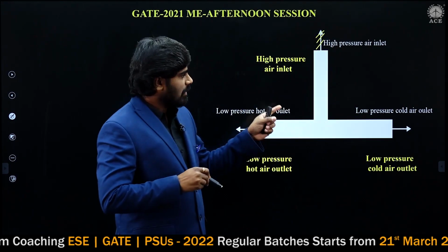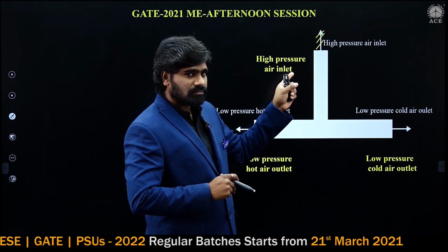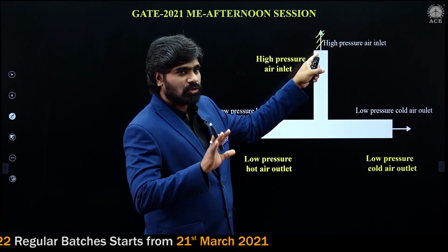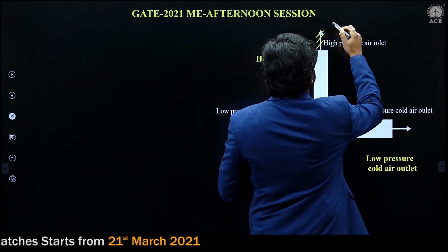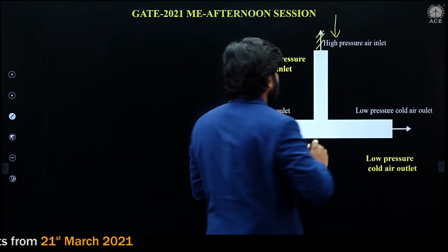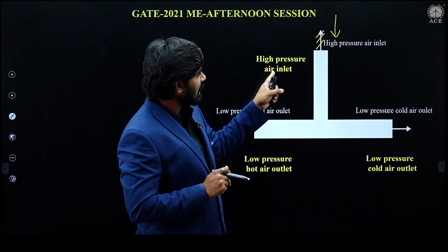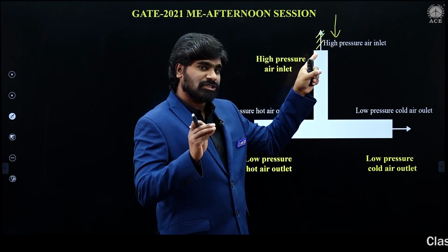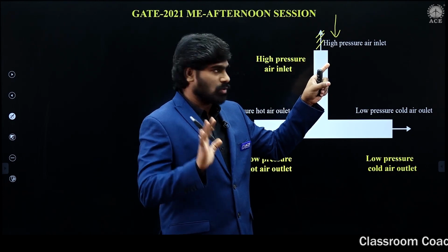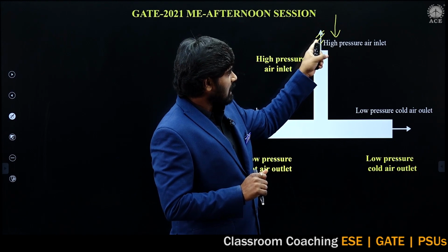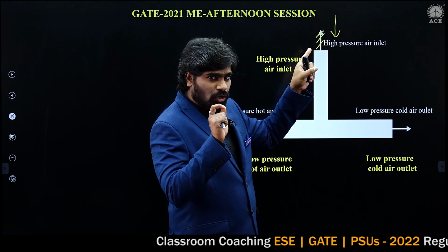In this video, this diagram has a printing mistake, do not worry. Actually, this is the direction. This is the hot, high pressure air inlet. In the examination problem, the diagram is correct, but in this video diagram, this arrow mark is wrong.